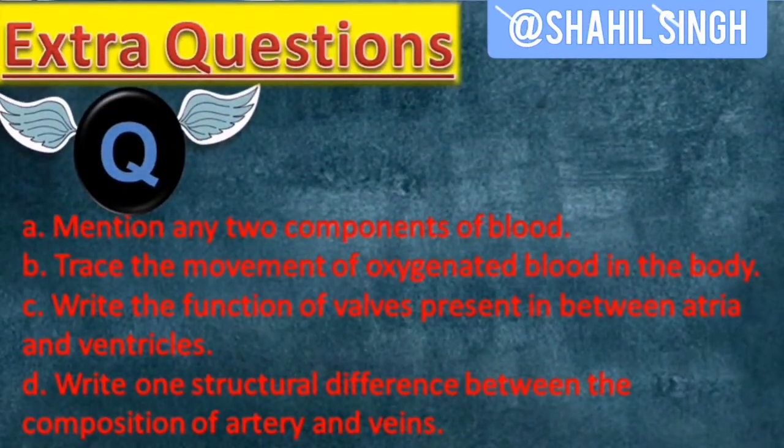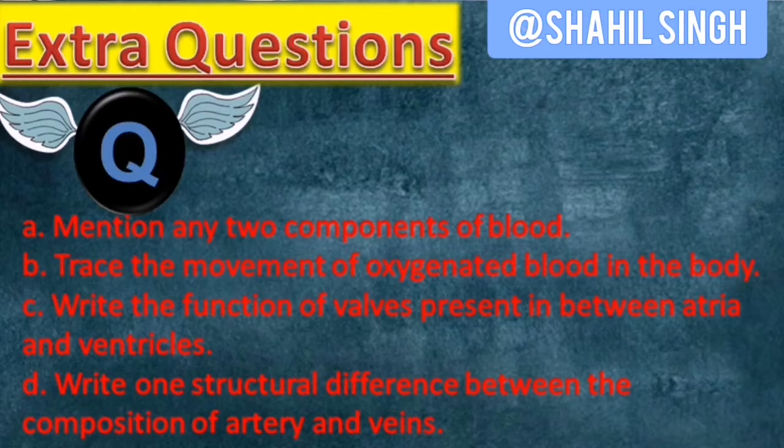So our next question has 4 parts. Mention any 2 components of blood. Trace the movement of oxygenated blood in the body. Write the function of valves present in between atria and ventricles. Atria and atrium are the same thing. Write one structural difference between the composition of artery and vein. So the answer of first section goes like this. Plasma, blood cells like white blood cells, red blood cells and platelets. So you may write any of these.